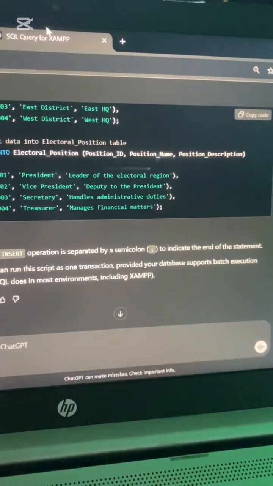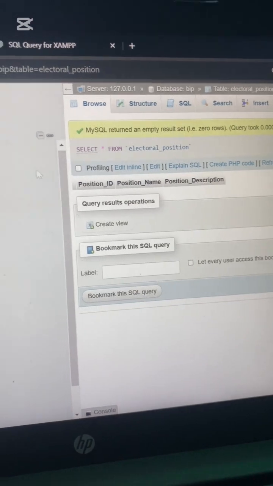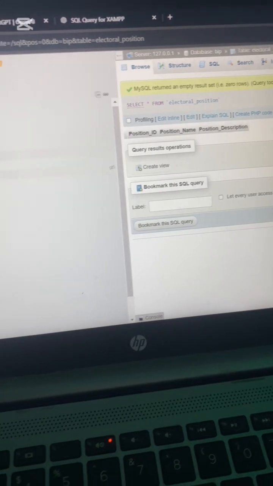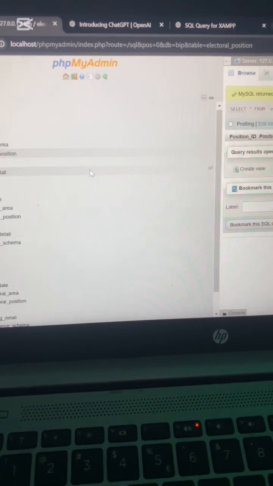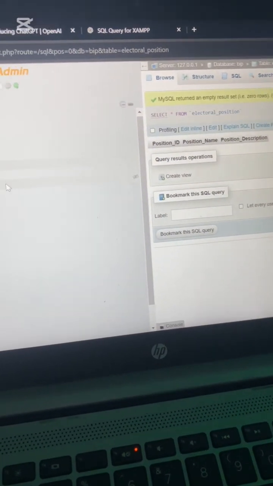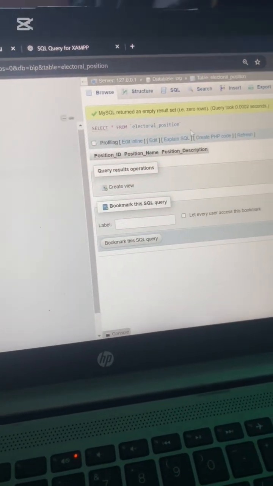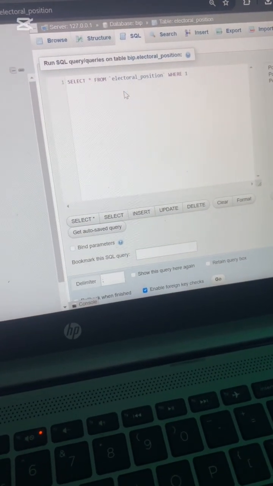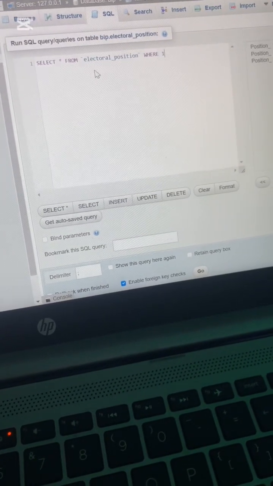So wait, let me first show you all the other tables. The columns are created. This is why we generate these SQL codes, to just create these tables easily in XAMPP. Actually, in XAMPP, you can create the tables manually, but if you have the SQL code, you just paste it like I did, and you have this generated for you. So for the code part, the code looked something like this.